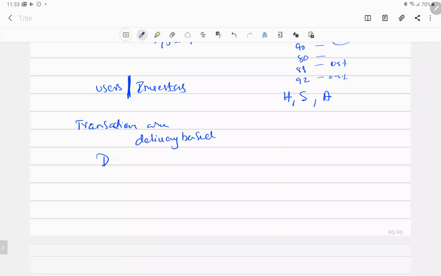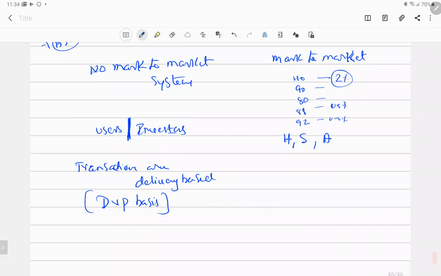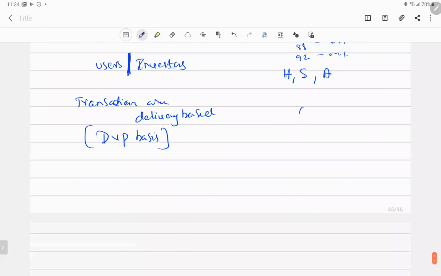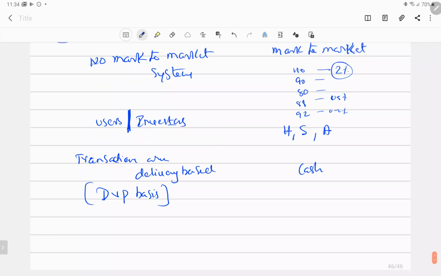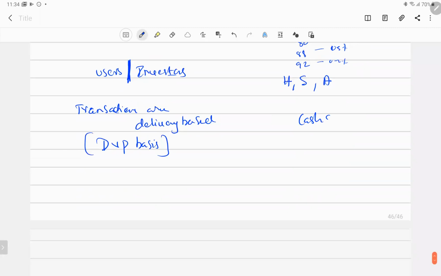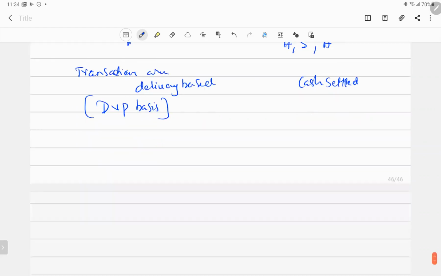You have heard the term DVP basis. Have you heard that? Delivery versus payment. That is done in the cash market. In the derivative market, the transaction is normally only cash settled, not DVP basis. Normally here we don't have the transfer of any shares in the derivative market. As the lecture progresses, I will explain why I'm saying that. Here the cash is only settled whenever the transaction is done.